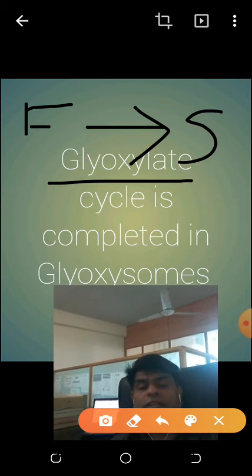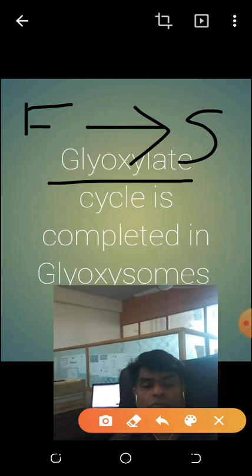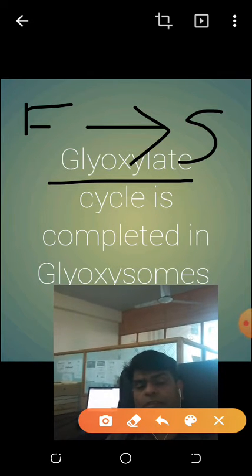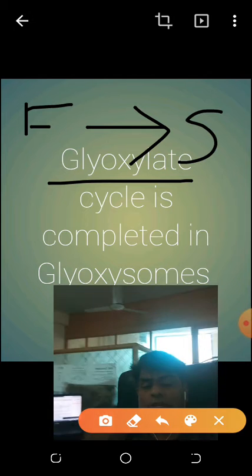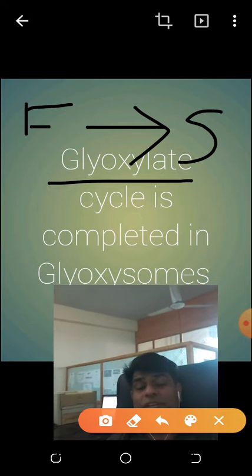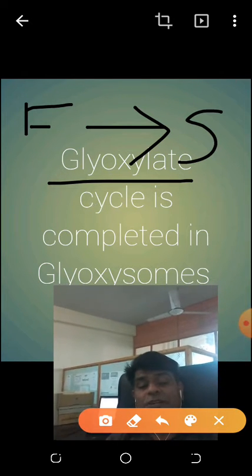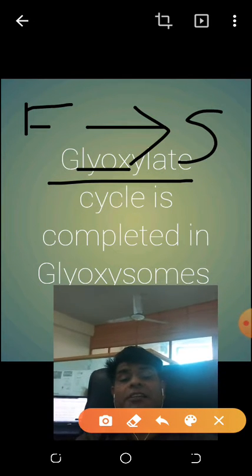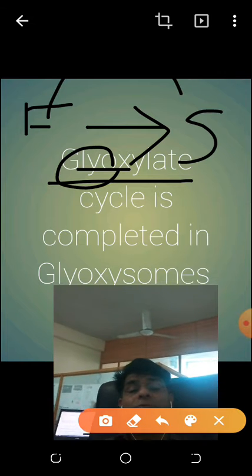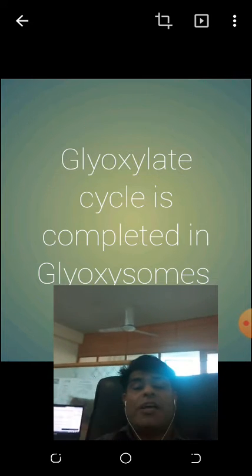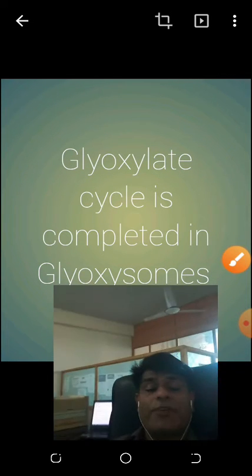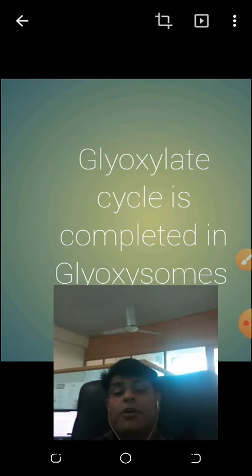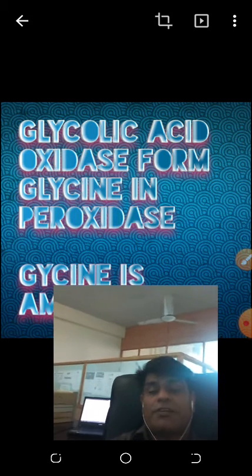The normal reactant of respiration is glucose. Without glucose, it will not react with oxygen, the respiration reaction will not take place, carbon dioxide and water will not be produced, and energy will not be released. This cellular respiration reaction in mitochondria depends upon this glyoxylate cycle, because this cycle converts fats into starch. You can understand that fats cannot take part directly in respiration.